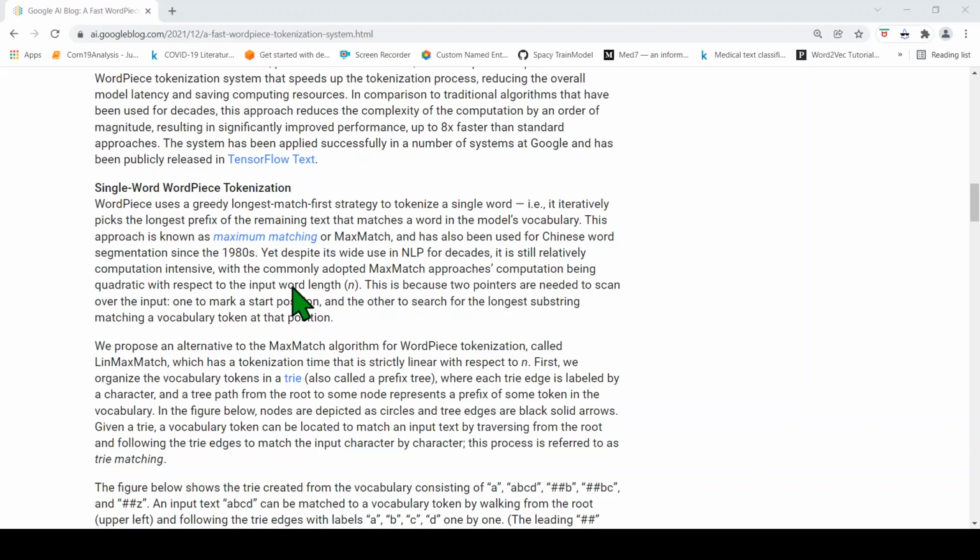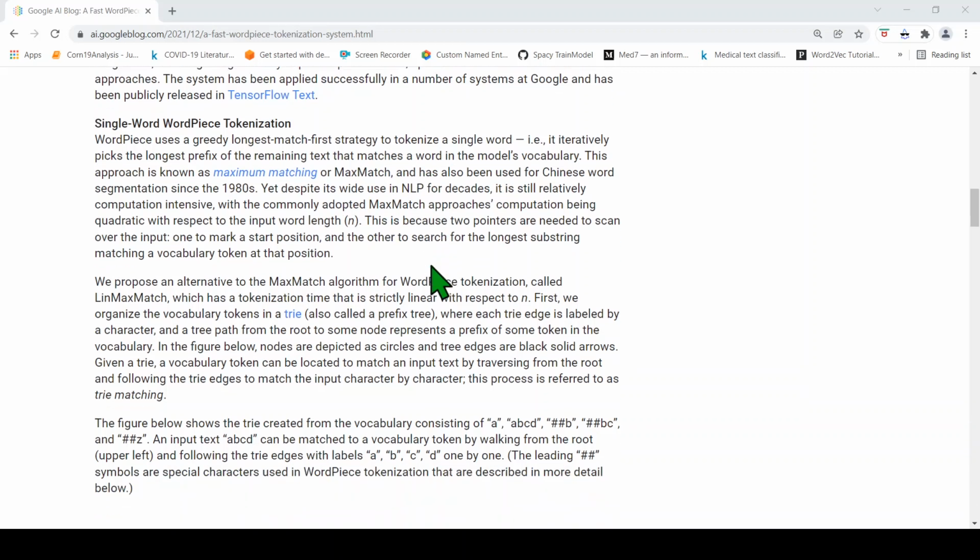This is because it requires two pointers to scan over the input, one to mark a position and the other to search for the longest substring matching a vocabulary token at that position, and then repeat. That is how it gets substrings, or splits a text into words. What they are proposing in fast word piece tokenization is an algorithm called LinMaxMatch, which has a tokenization time that is strictly linear with respect to n.